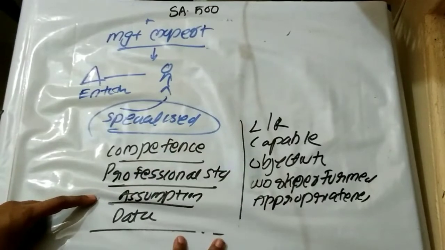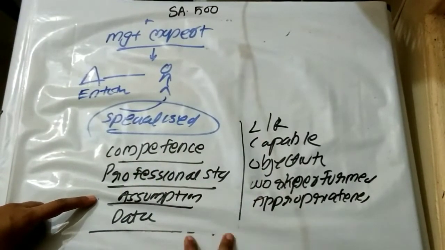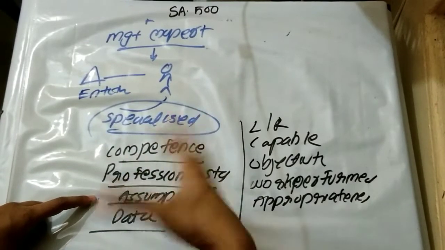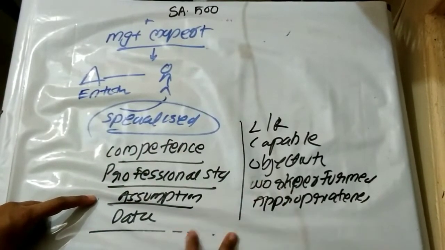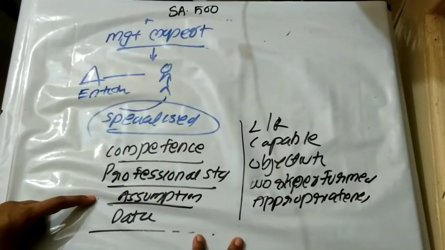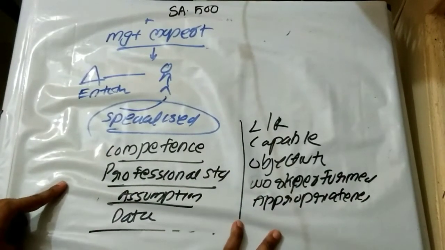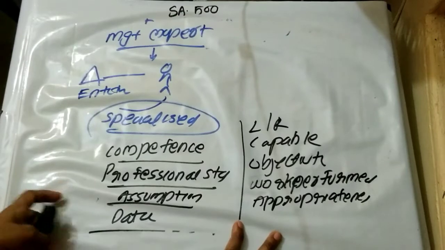Whether he is complying with law and regulation, whether he is capable of handling the work, and whether he is maintaining the principle of objectivity. The work performed: whether he has experience or skill with respect to that work, and the appropriateness of the work. So these are the factors to be considered by an auditor while using the work of a management expert.